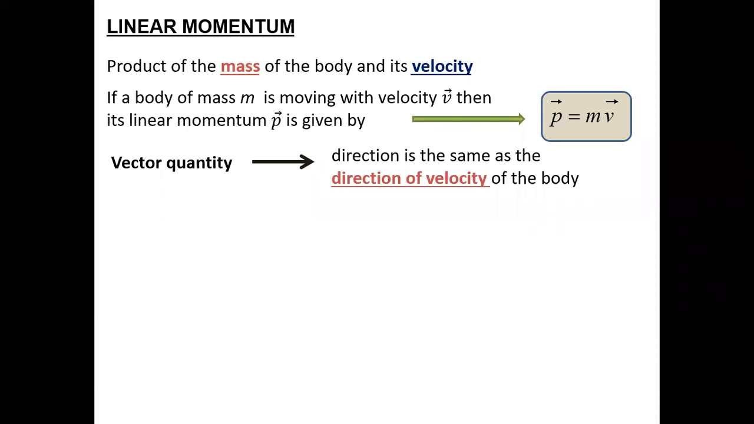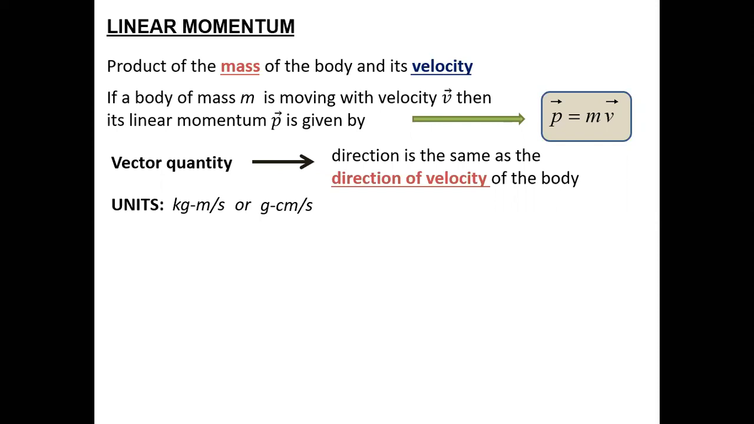So that is about your linear momentum. If I talk about the SI and CGS units, the SI unit will be kg meter per second as per the formula, and the CGS unit will be gram centimeter per second. Basic formula.